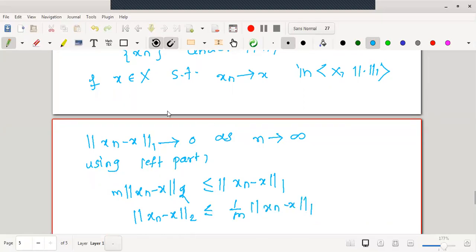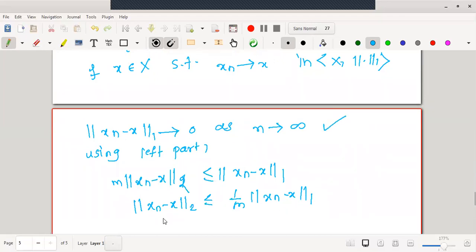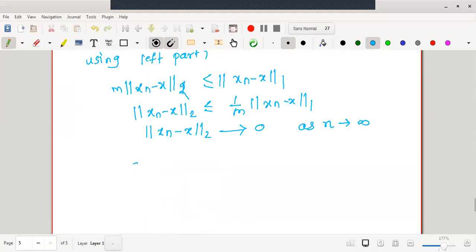But as per this statement, we know norm 1 of xn minus x tends to 0 as n tends to infinity. Therefore, may I say norm 2 of xn minus x will also tend to 0 as n tends to infinity. What does this imply? That the sequence xn tends to x as n tends to infinity in which norm?